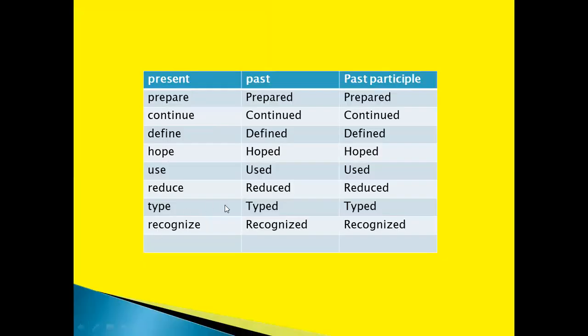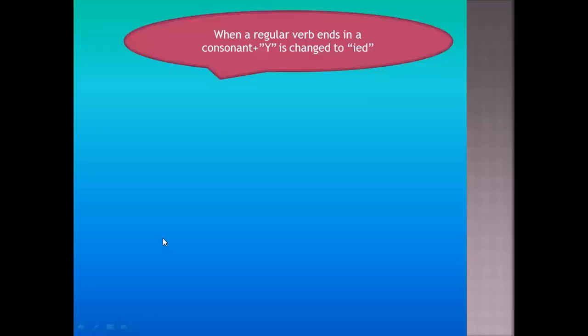Now, in these regular verbs, all the verbs end with the letter e. So we have to add only d to convert to the past form and past participle form, because for the regular verb, past tense and past participle forms are the same. So now let's move to the next slide.